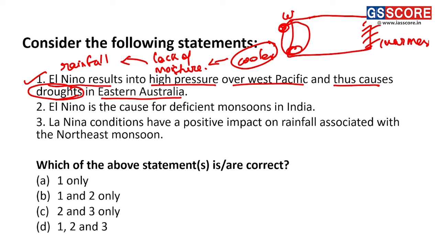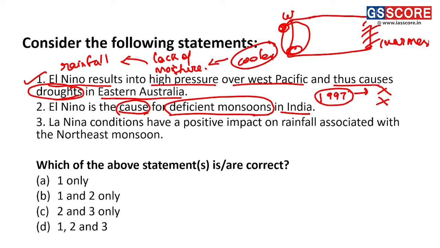Statement 2: El Nino is the cause for the deficit monsoons in India. This is quite a tricky statement because it directly gives El Nino as the cause in a cause and effect relationship with the deficit of monsoons. But in 1997, when there was a quite extensive El Nino, it did not lead to droughts or a deficit monsoon. Thus, we cannot directly interrelate El Nino with deficit monsoons.